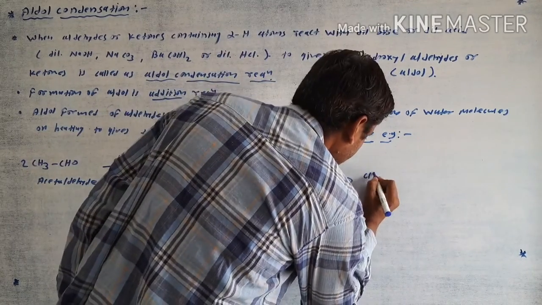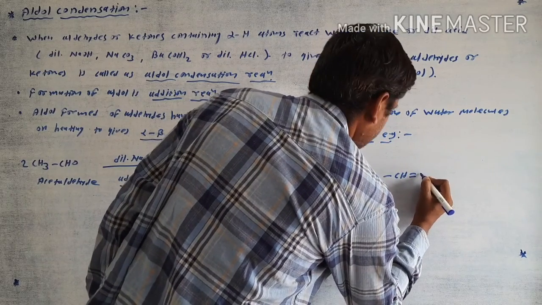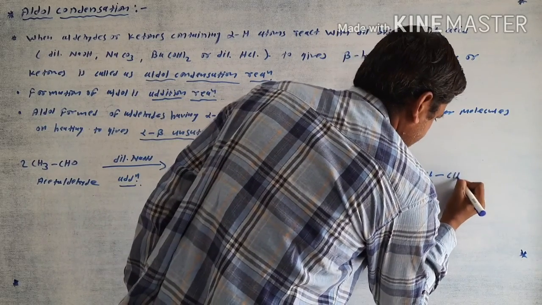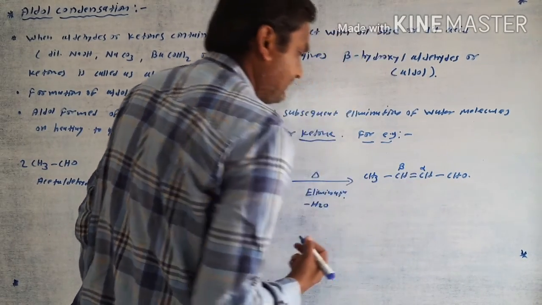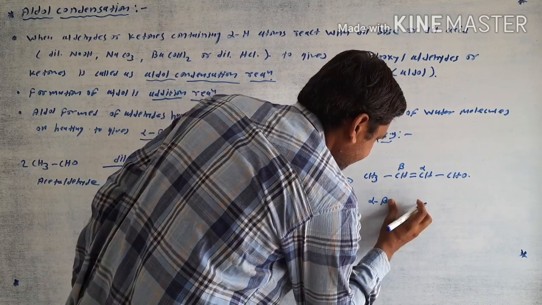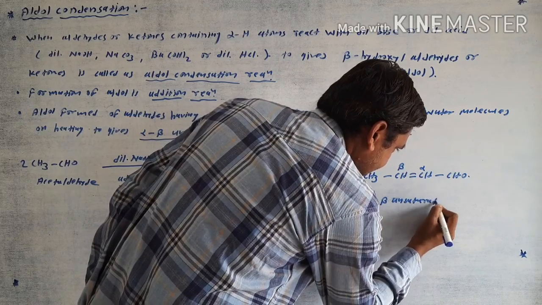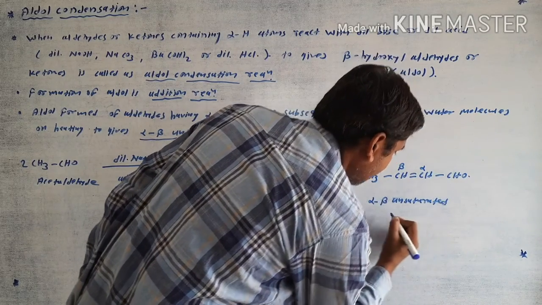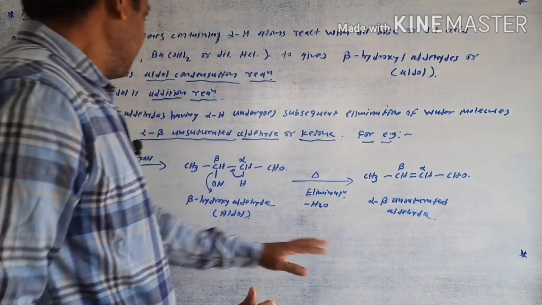Then it gives the product where this one is the alpha and this one is the beta. The overall name is alpha beta unsaturated aldehyde.